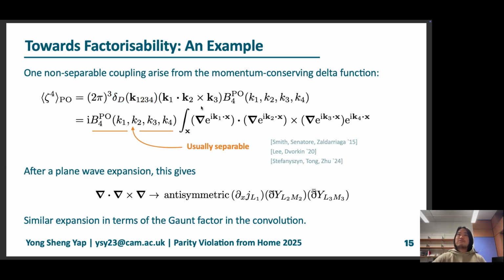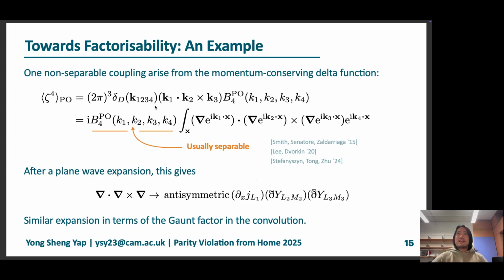And any dynamical variables, for example, like those in the triple scalar product, can just be written as covariant derivatives acting on the exponentials. What you're left with is some functional dependence that looks like this, and a parity violating trispectrum that is usually separable. The parity even parts of this trispectrum, most templates have been shown to be separable in these two papers over here. And factorizability constraints in Stefanyszyn's paper over here give us strong hints that most parity-odd trispectra are also separable.